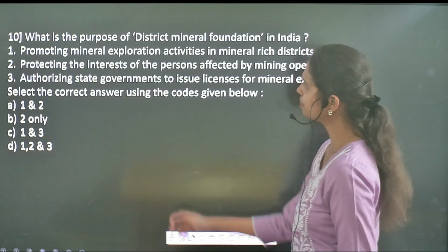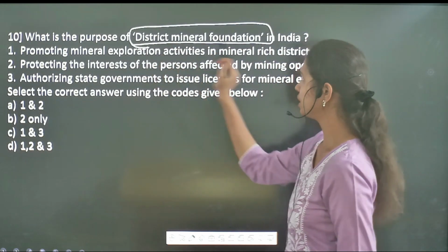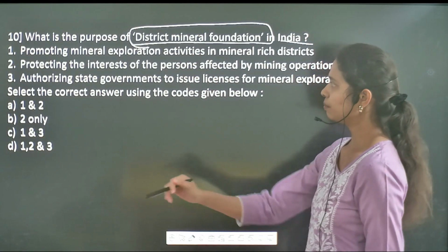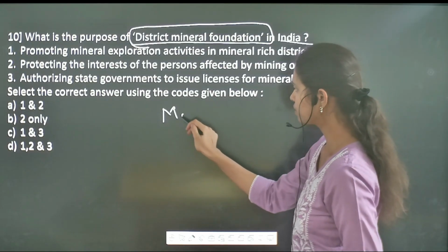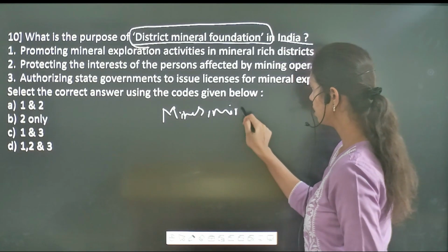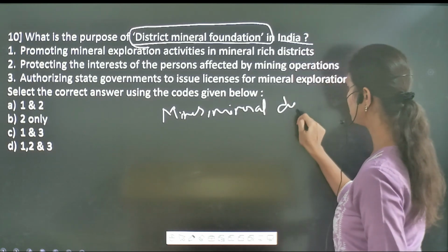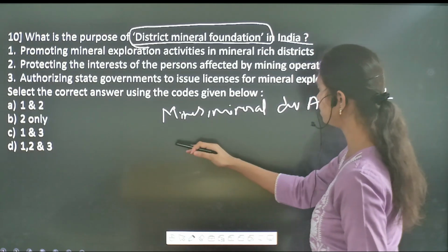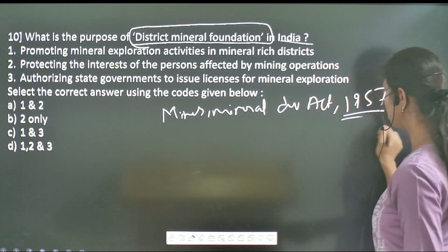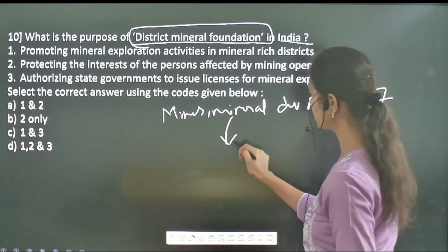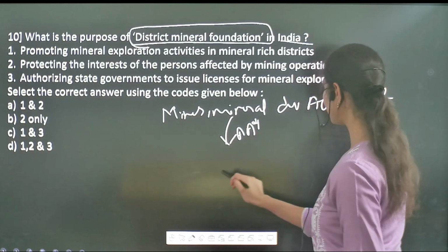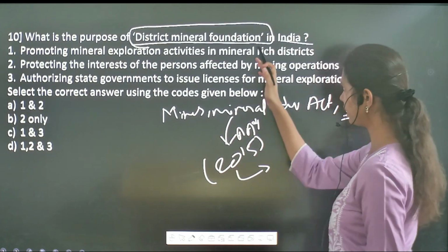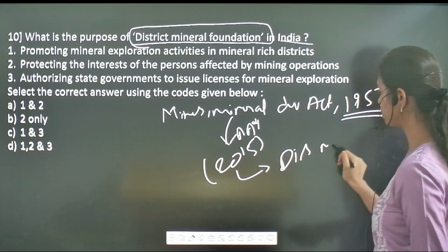Followed by, what is the purpose of District Mineral Foundation in India? So before getting into this District Mineral Foundation in India, let me give you a brief background regarding a particular act called the Mines and Minerals Development Act of 1957. This act was amended in 2015, and in this amendment act, this particular foundation, that is the District Mineral Foundation, has been established.